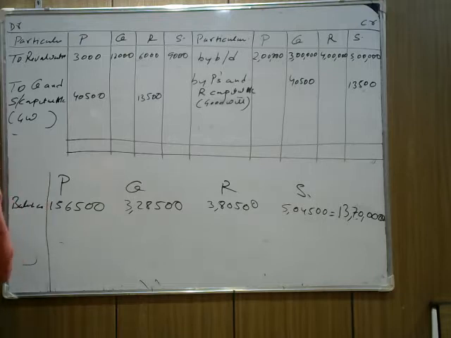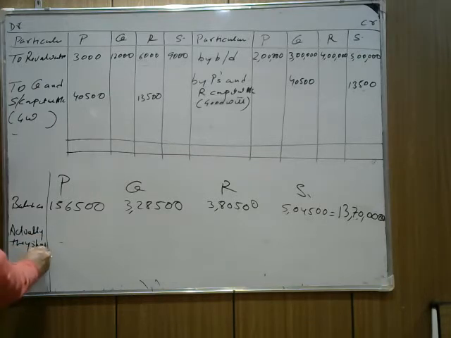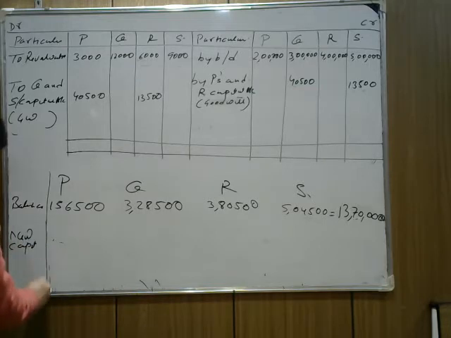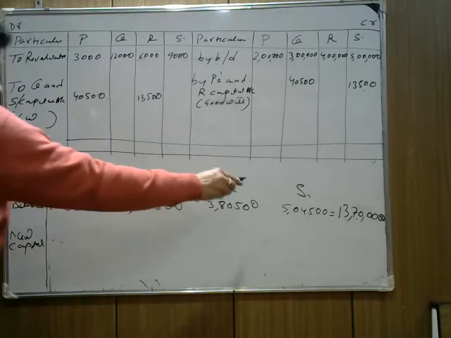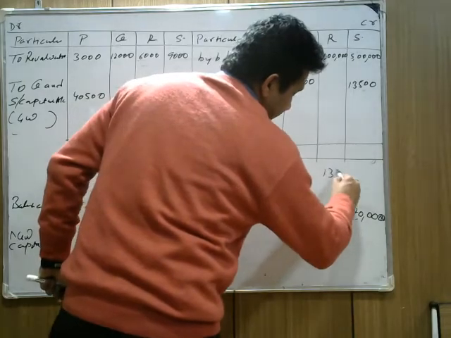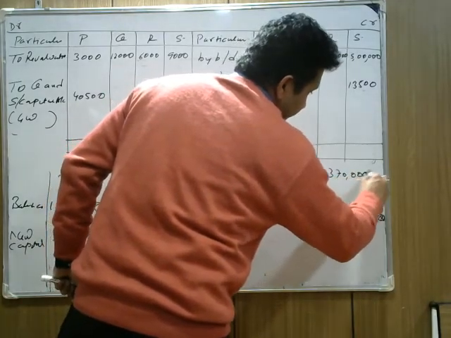So if you divide 13,70,000 equally by 4, actually they should bring, as per their new capital. You write here, the new capital will be 13,70,000 divided by 4.